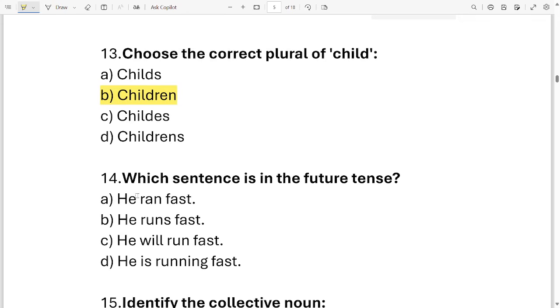Let's move on to the next question. Question number 14. Which sentence is in the future tense? Okay, here are your options: He ran fast, he runs fast, he will run fast, and the last, he's running fast. Can you identify the sentence which is in the future tense?